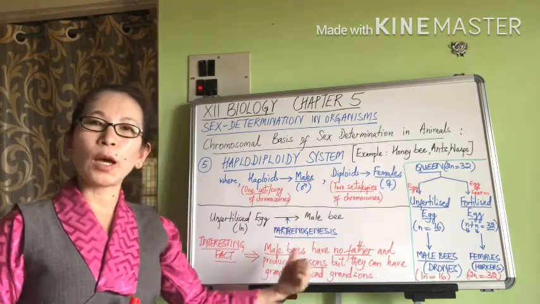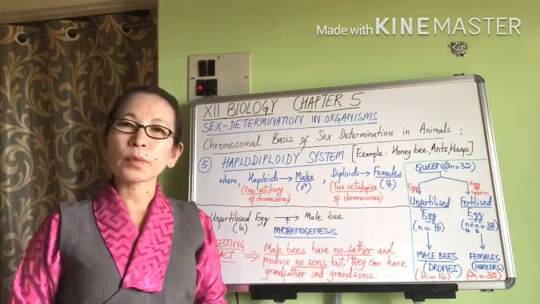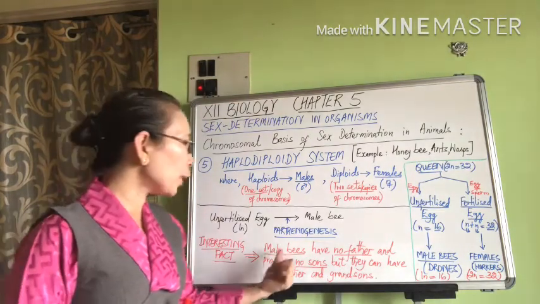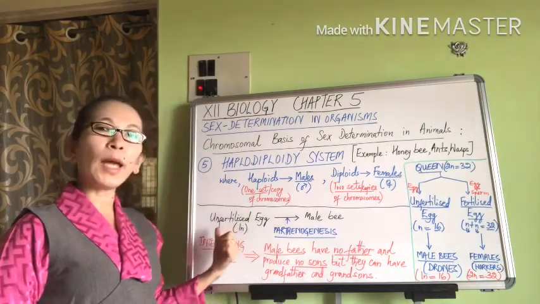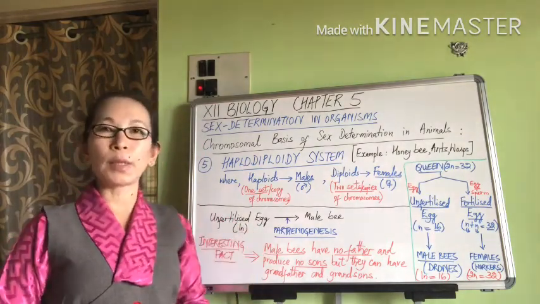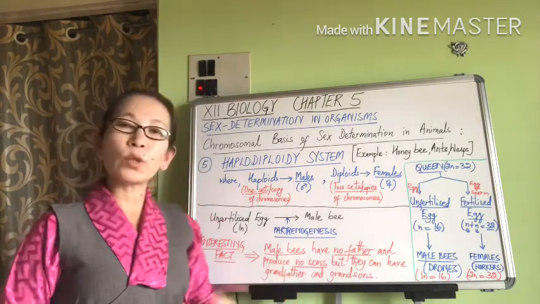Now this is a little tricky, but it is easily understandable. Male bees have no father because we know male bees are formed from an unfertilized female gamete. So male bees have no father and produce no sons.